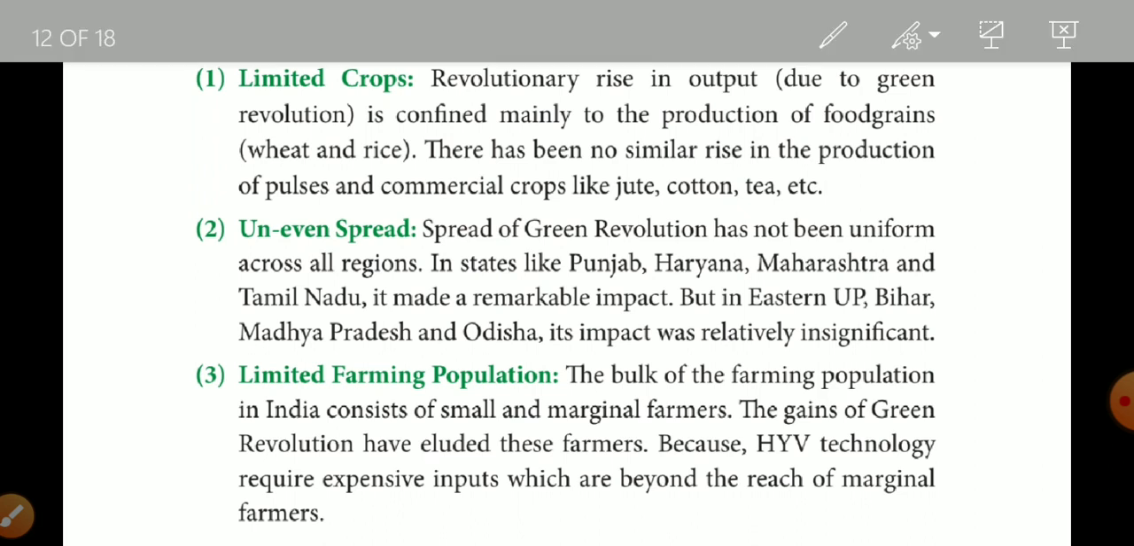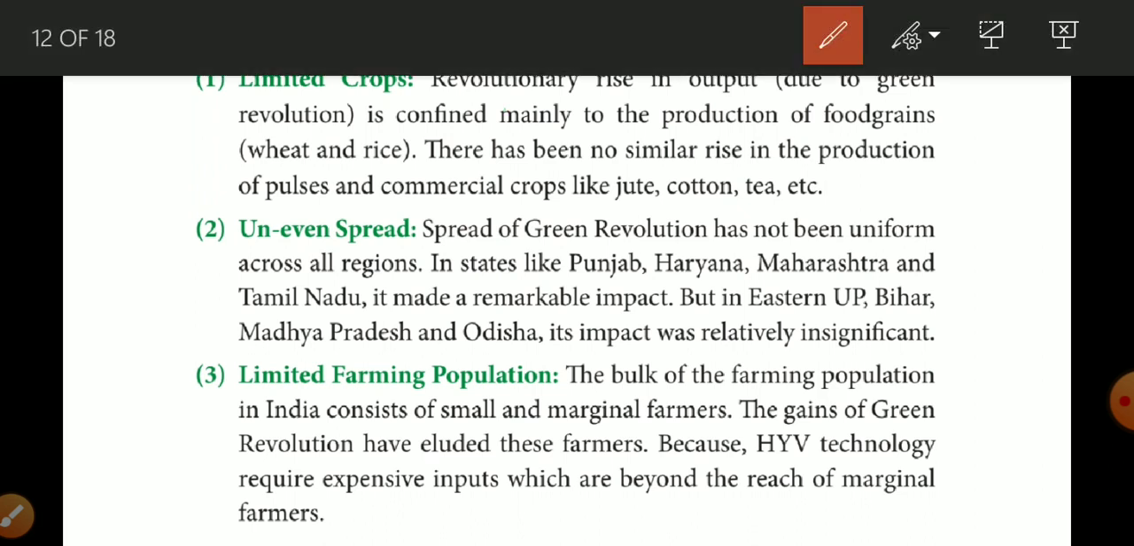Let me explain it. The rise in output is confined mainly to the production of wheat and rice. So this is the limitation of the green revolution. There has been no similar rise in the production of pulses, and today we are still importing pulses from outside, and that is why the price of pulses is too high. Because we are not able to produce pulses according to our need, we have to import them from outside, and that is why the price of pulses is too high in comparison to rice and wheat, because rice and wheat we are able to produce in our own country.